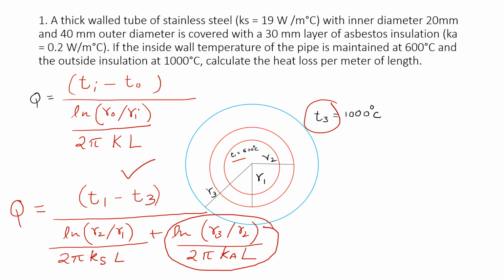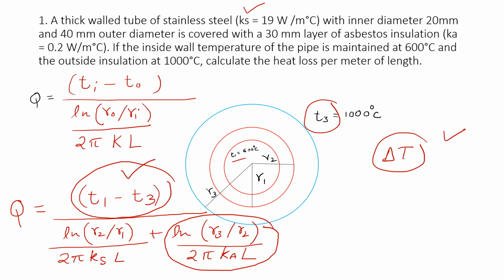Suppose in question, if temperature is given in degree Celsius, then you don't have to convert it to Kelvin if your Ks or Ka, that is thermal conductivity, is given in Kelvin, because here we are taking temperature difference. So generally if you take temperature difference of two temperatures in degree Celsius, and if you convert that to Kelvin, then also the difference will be same.